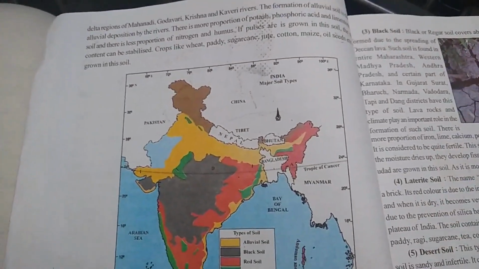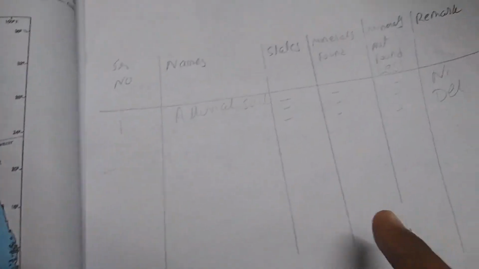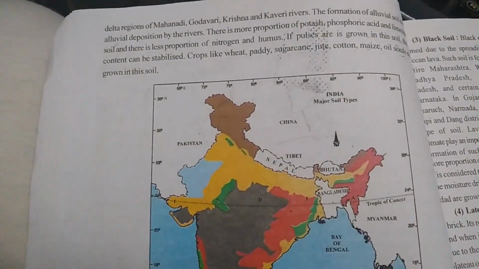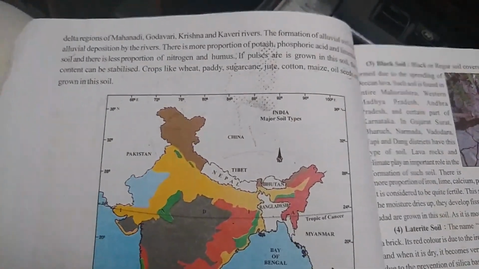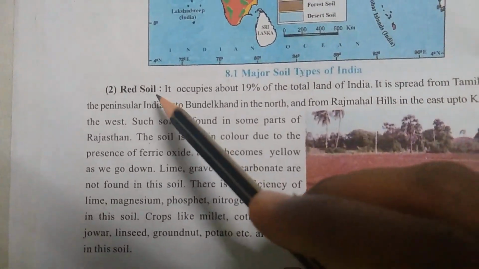So in homework I request you to prepare the tabular format of the soil like this, and accordingly we can go ahead. Okay, so today I end my lecture here. In the next lecture we will talk about the red soil.